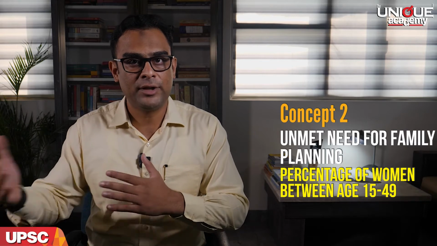The second concept for today is unmet need for family planning. Unmet need for family planning means the proportion or percentage of women in the age group of 15 to 49, that is the reproductive age group, who don't want to have children or at least want a spacing between children for at least 2 years. That is, they had a kid and they don't want the next one for 2 years, yet they are not using contraceptives. They or their partner is included in that. Such a ratio is called the unmet need of family planning.